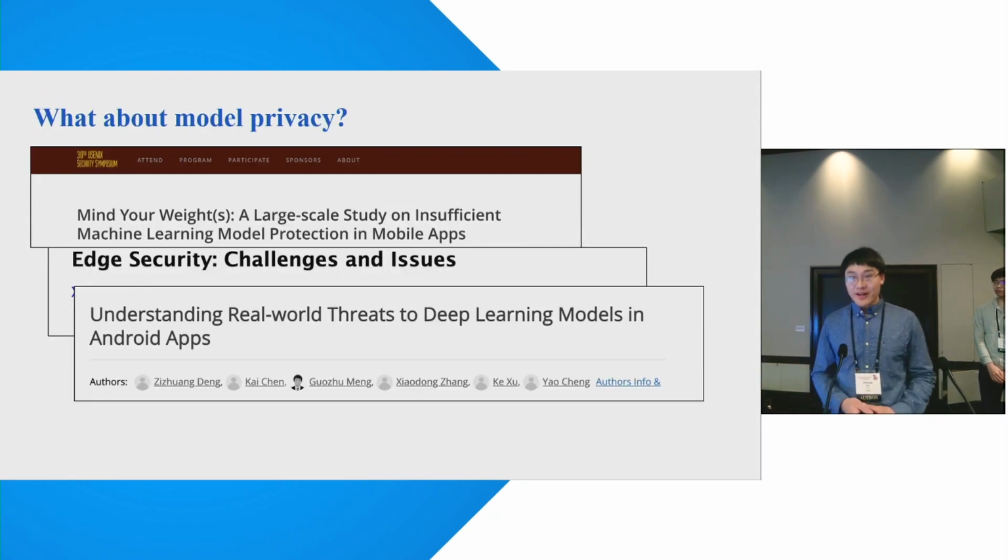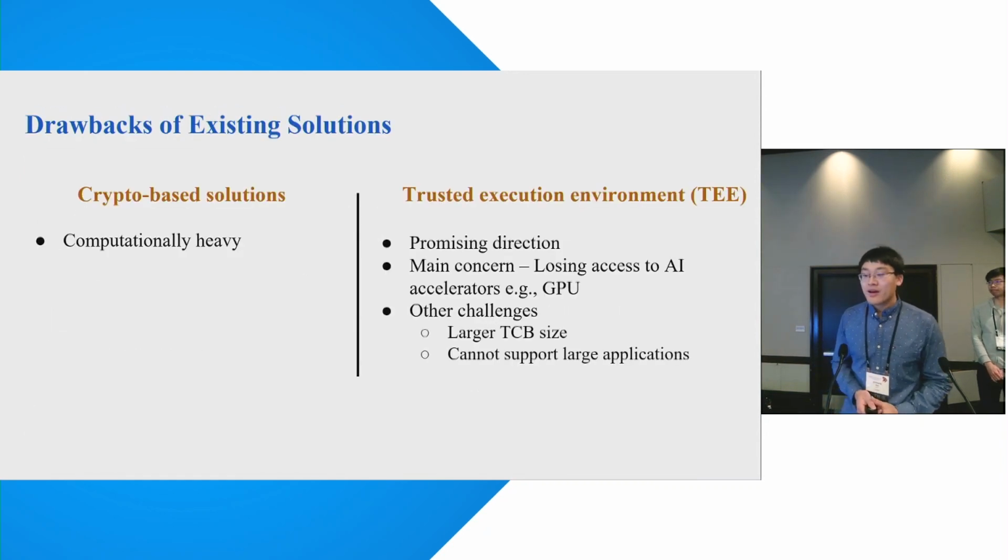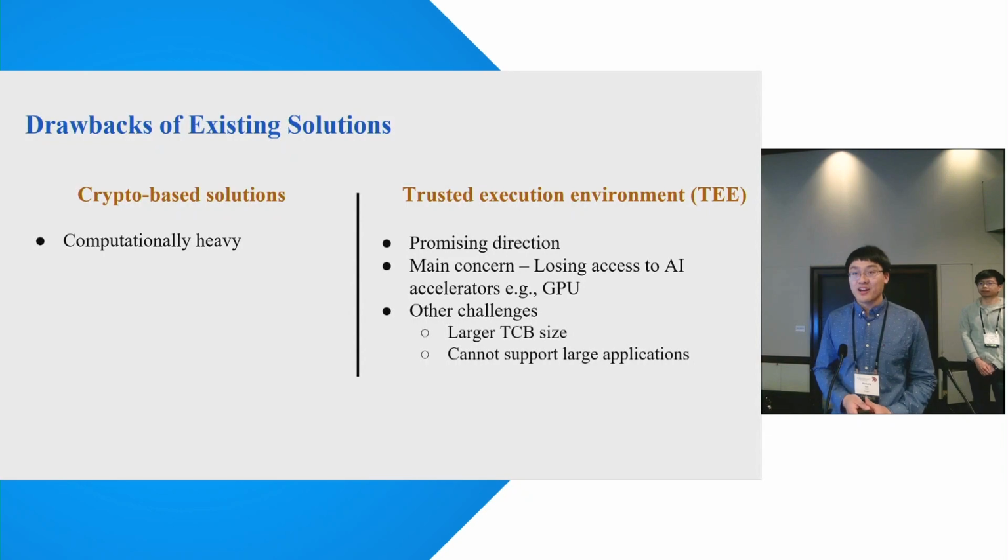As on-device machine learning gets popular, model privacy becomes an issue. Recent research has shown that it is easy for the attacker to extract models from their devices, even when they are encrypted. The existing solutions that protect on-device models can be categorized into two types. The first is crypto-based approach, but it is computationally heavy, for example, multi-party computation and homomorphic encryption. The other solution is TEE-based. This is a promising direction.